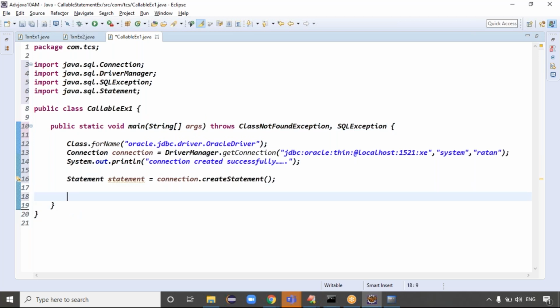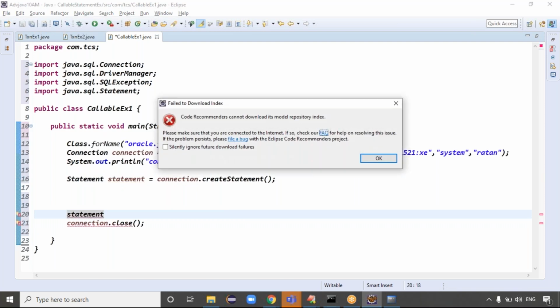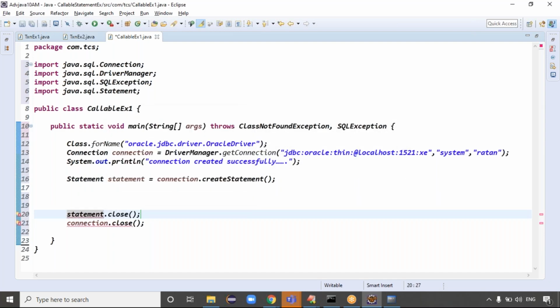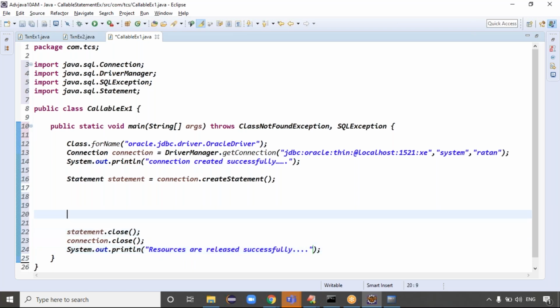So next one is what? Connection creation is successfully done, and we have to close the connection here. Connection.close operation. At project level, first of all we open things and we close things, guys. After opening and closing, then we will do the data actually. Then you can give the confirmation message: resources are released successfully, right? Exactly, because resources are released successfully now.